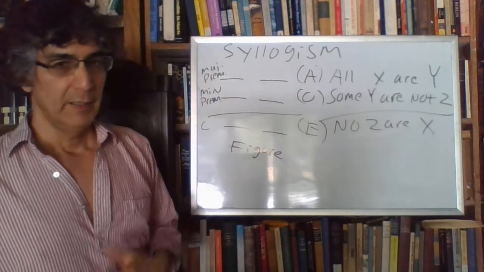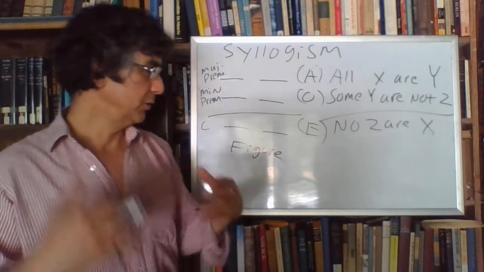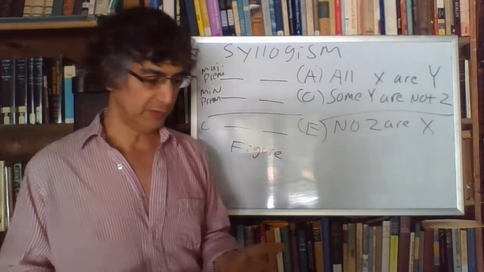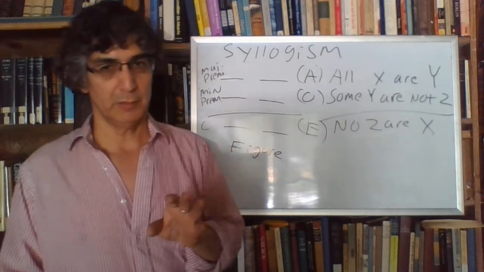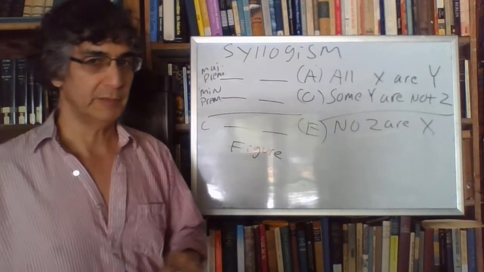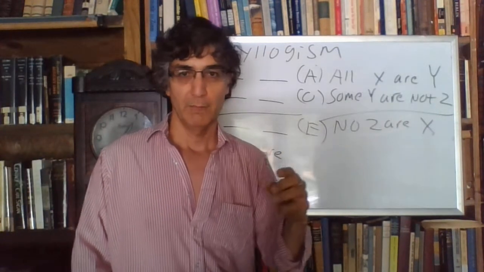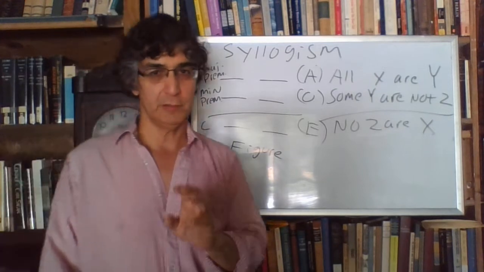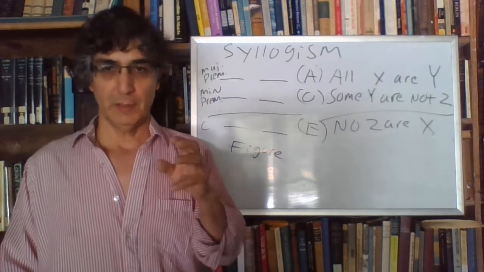Now, one thing you want to be careful about is you don't get the terms of the syllogism, major, minor, and middle, confused with the terms of a proposition. Every proposition has a subject and predicate, right? Subject, predicate, subject, predicate. And so every term of a syllogism, the major, minor, and middle, is a term of some proposition.